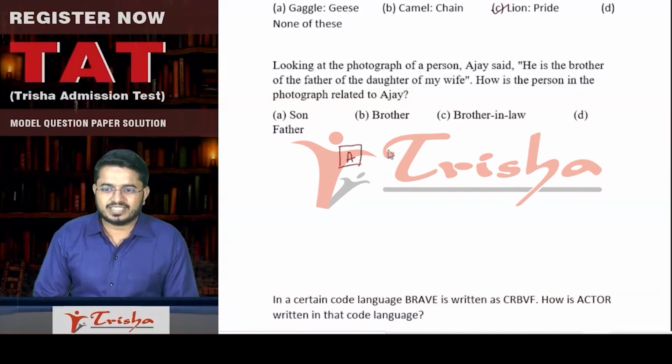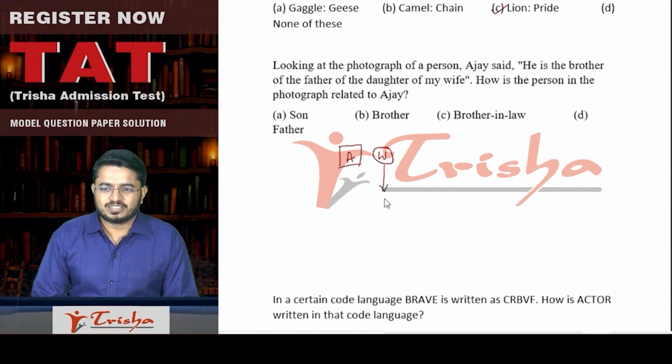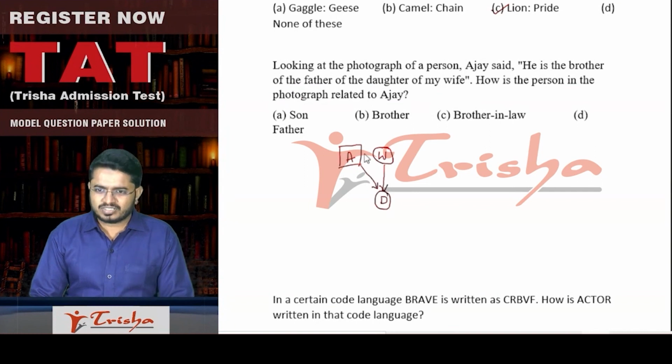So I've got one more here. My wife means Ajay's wife, correct? So whenever we are referring to someone who is a female, let us put a circle. Now, we have understood that Ajay has a wife. Daughter of my wife, that means wife has a daughter. If wife has a daughter, obviously, she will be Ajay's daughter also, yes or no? She is Ajay's wife after all.